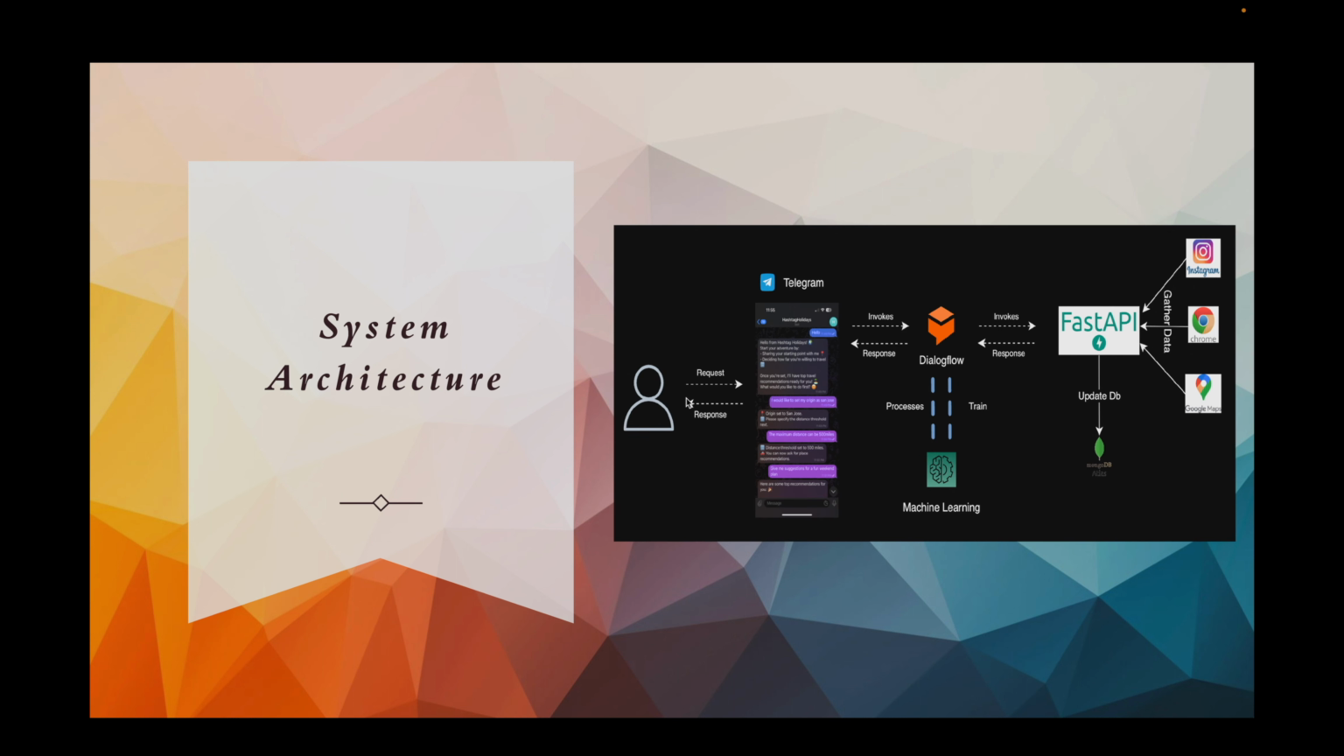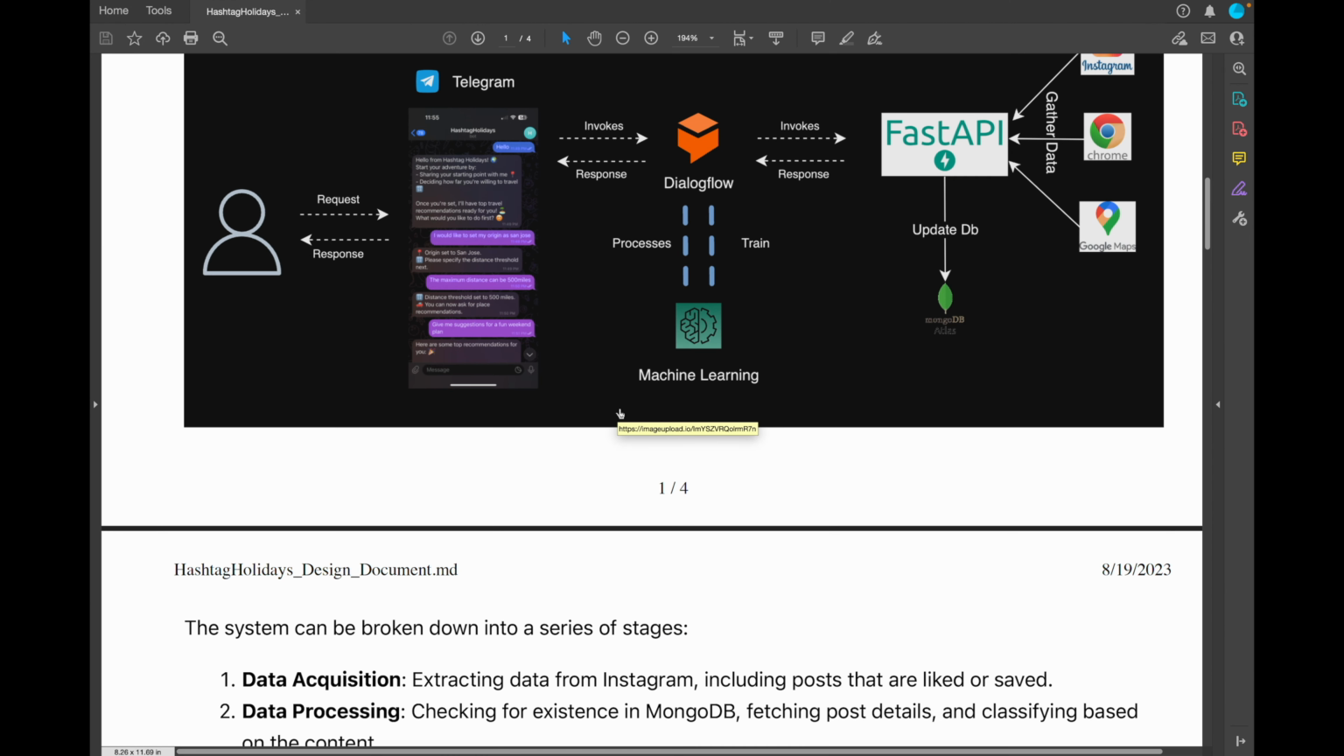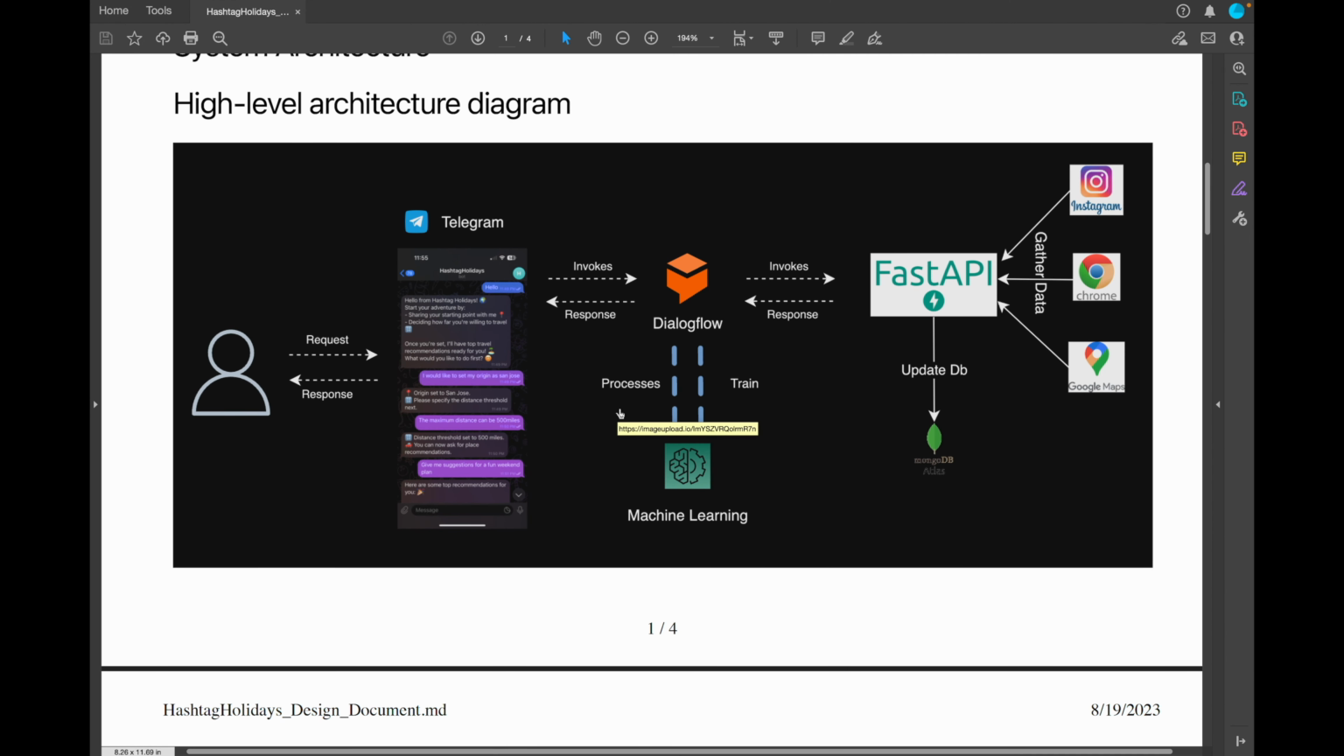Now, I have created a design document explaining the process and detailed workflow of this project. Here, a user sends a request or message to the chatbot that I have deployed on Telegram. Powered by Dialogflow, the chatbot discerns the user's intent and communicates with the FastAPI backend. The backend gathers the data from Instagram, Google browsing history, and location history, updating the database in real time. So when a user requests recommendations, it fetches the latest and most relevant data to provide tailored suggestions.